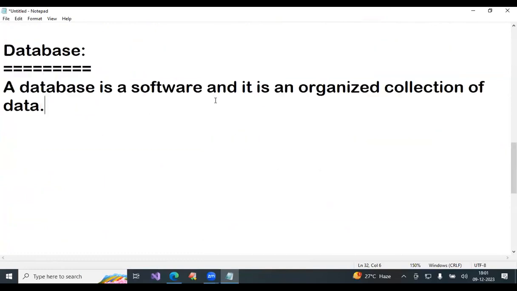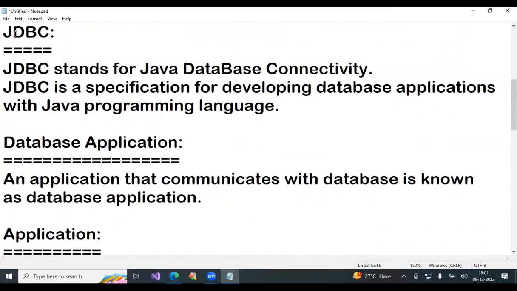Now, here you observe. What is JDBC? Java Database Connectivity, that is the full form. What is the definition? A specification for developing database applications with the Java programming language. So it is a specification. It is not a language. The language is Java. JDBC is not a language. But what is JDBC? A specification. But what is a specification? Not completed.